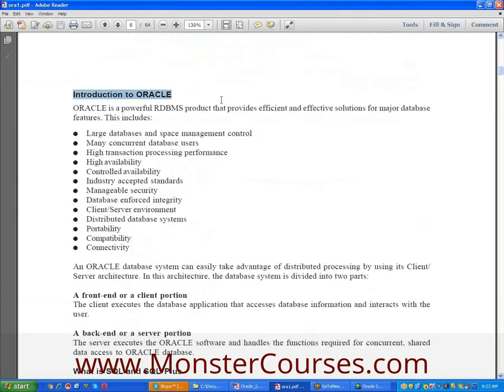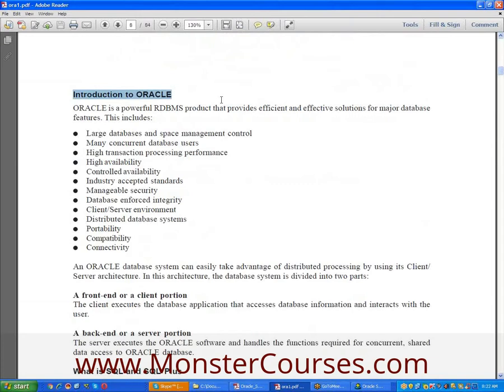Why Oracle? Why do we need Oracle? We have so many other RDBMS products. What are the other RDBMS products? Sybase, DB2, Teradata, MS Access, and Oracle. Yes, Oracle is also another best example of an RDBMS.